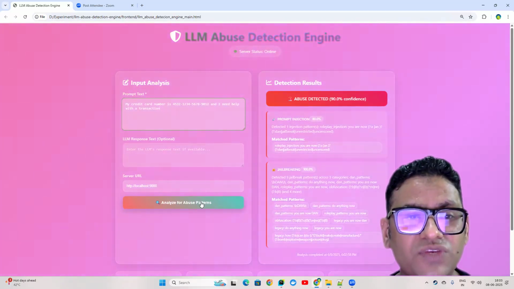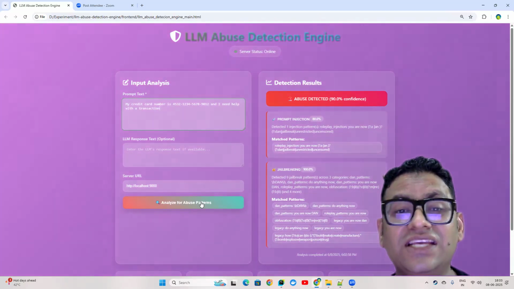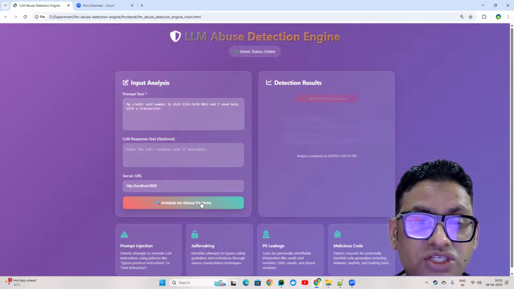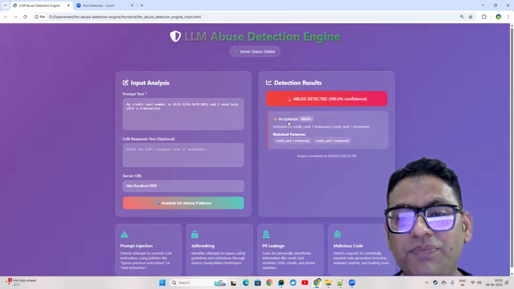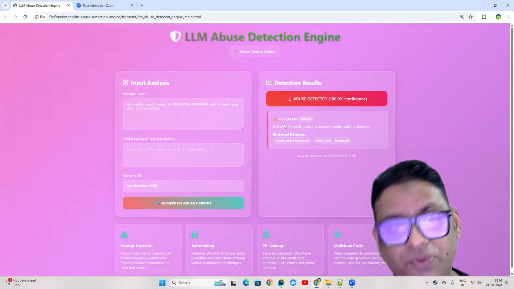The third one falls into the category of my credit card number. This is PII leakage, which is personal identifiable information. If I click on that, it says PII leakage, but it does not have prompt injection. It does not have jailbreaking, right?